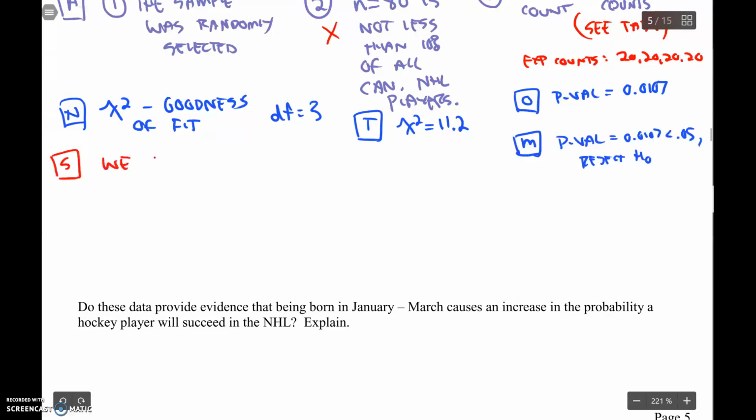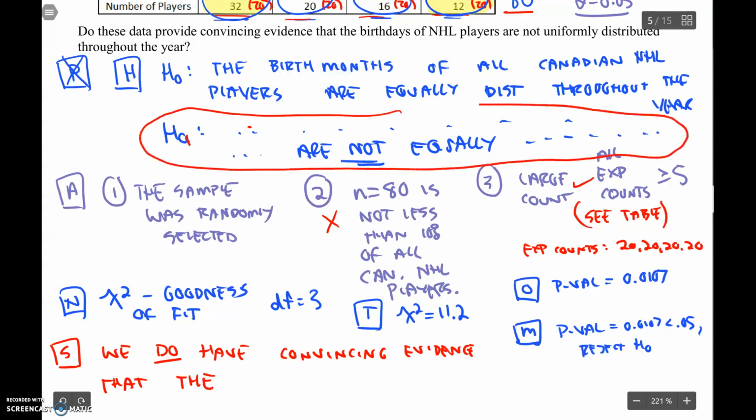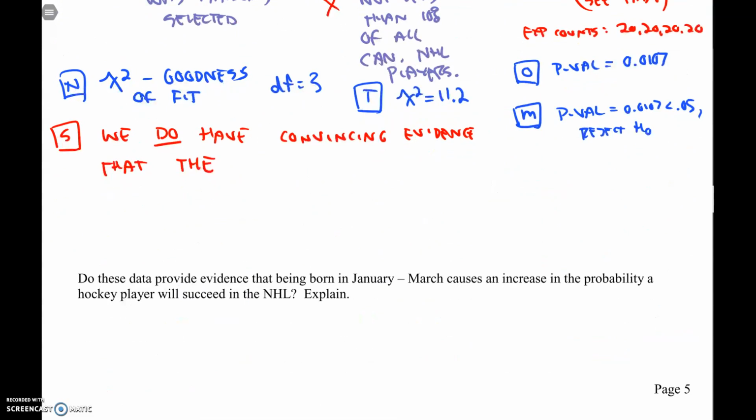We do have convincing evidence that, and what are we going to say here? Remember, we always word it in terms of the Ha. Now with chi-squared, our Ha is actually a sentence, so we can literally just copy that sentence down.